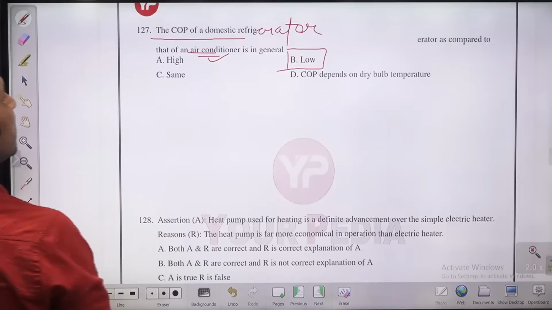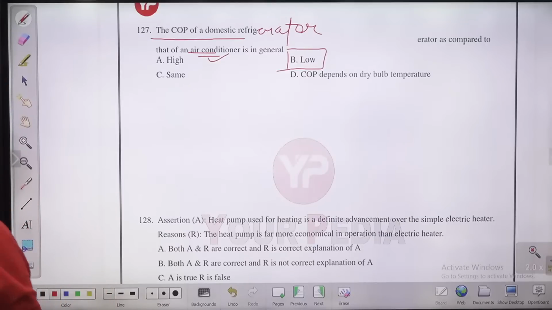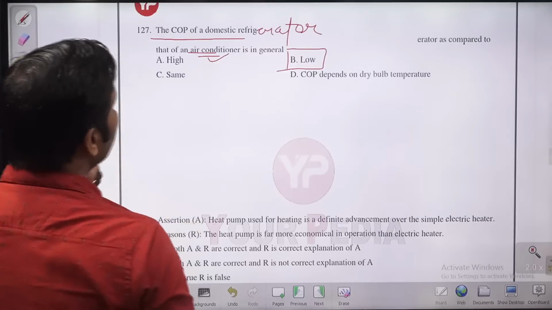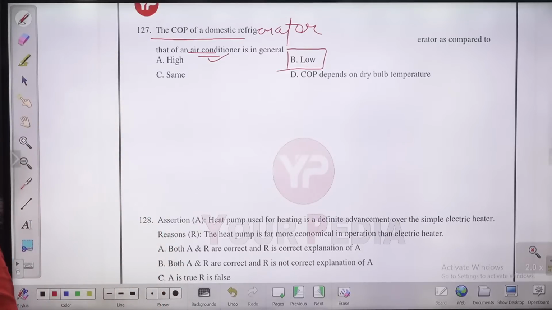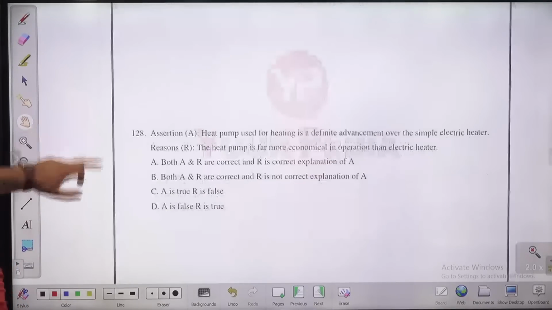The COP of an air conditioner is in the range of 3 to 4. Usually a refrigerator has a lesser COP. It is in the range of 1.5 to 2. So that is lesser as compared to the air conditioner.